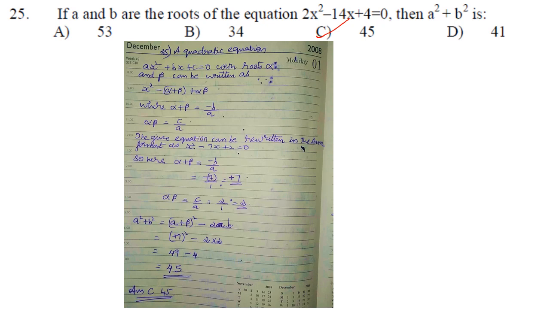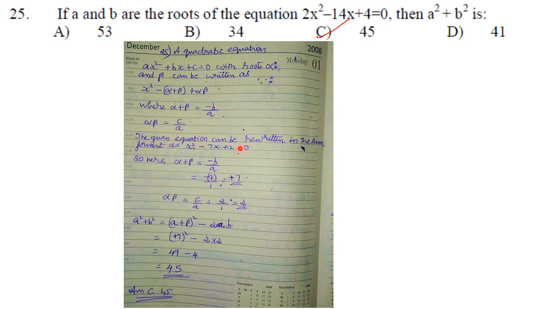If a and b are the roots of the equation 2x square minus 14x plus 4 is equal to 0, then a square plus b square is? So a quadratic equation ax square plus bx plus c is equal to 0 with roots alpha and beta can be written as x square minus (alpha plus beta)x plus alpha beta, where alpha plus beta is equal to minus b by a, alpha beta is equal to c by a.